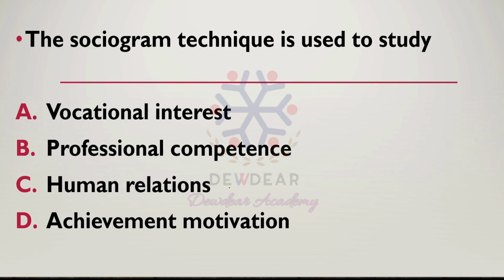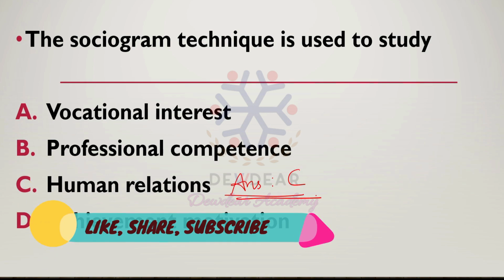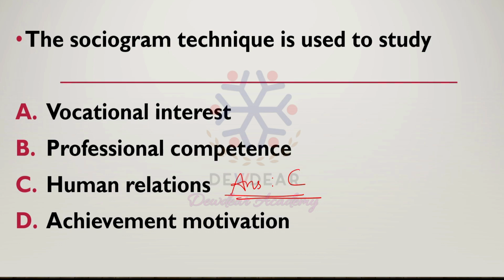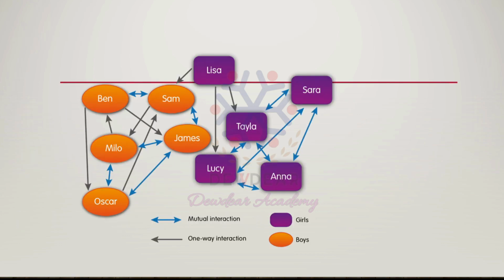So the answer is option C, human relations. This is just an example of the sociogram technique or sociometry. It is a study of the interrelationship between people in a group.